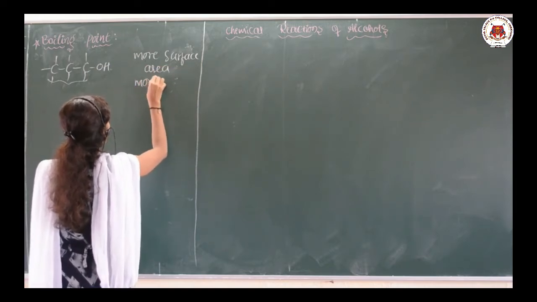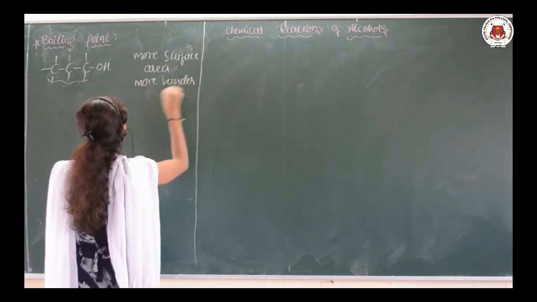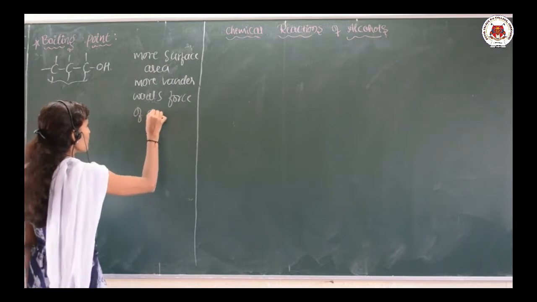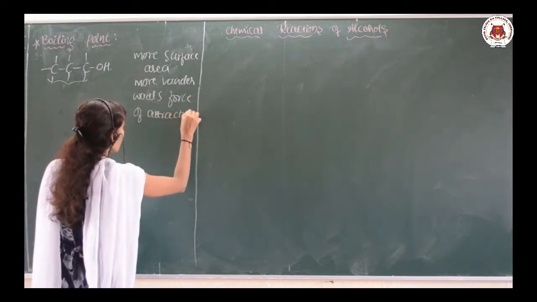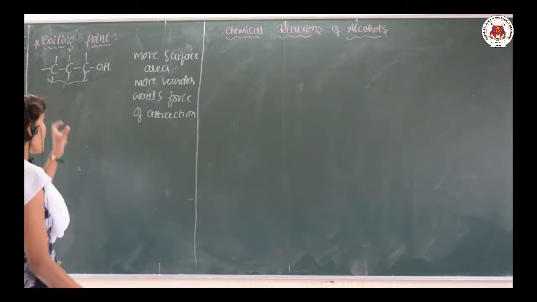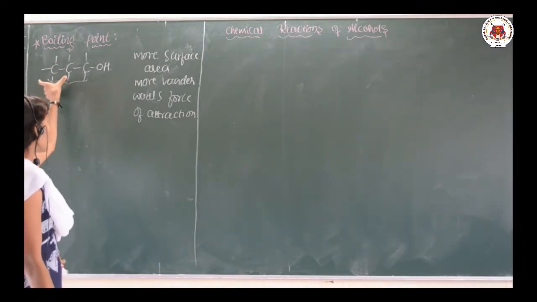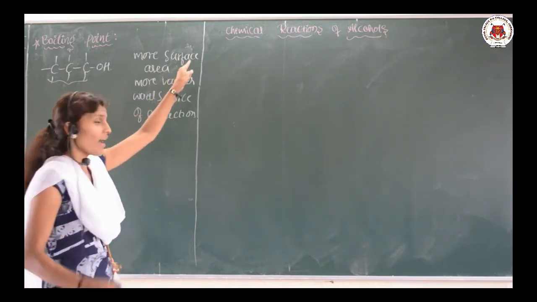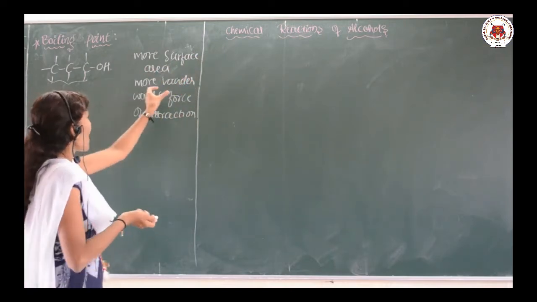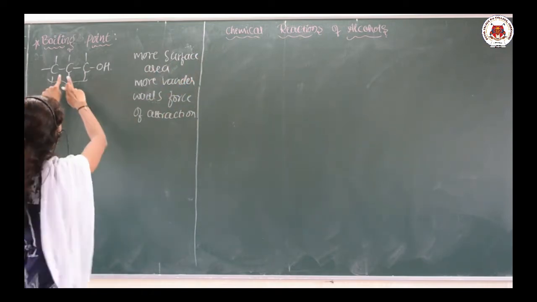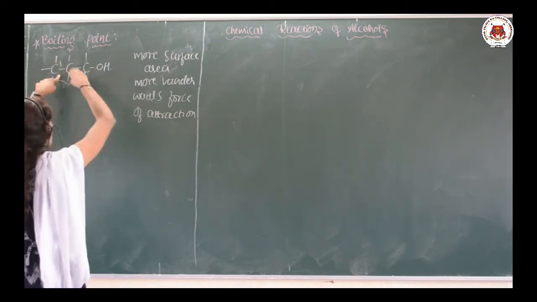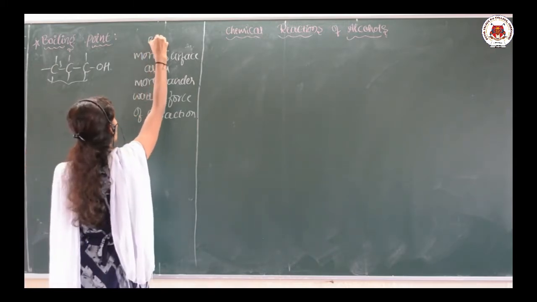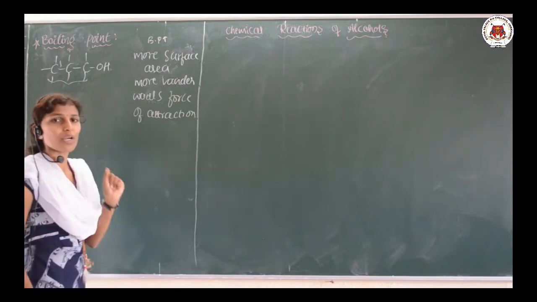So more van der Waals force of attraction will be there. Because of this reason, as the number of carbon atoms or the carbon chain increases in the alcohols, there is an increase in the surface area. As the surface area increases, there is more van der Waals force of attraction. It means these bonds are more attracted, so in order to break them, we want more temperature. As the temperature needed increases, its boiling point increases. So are you getting what I am exactly telling?